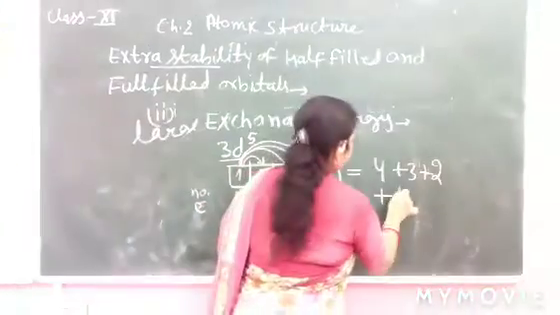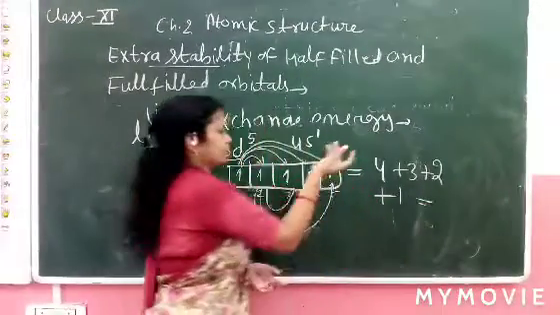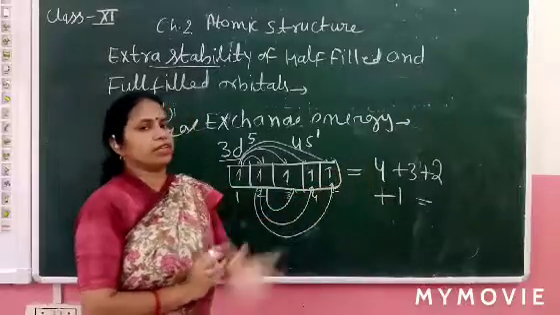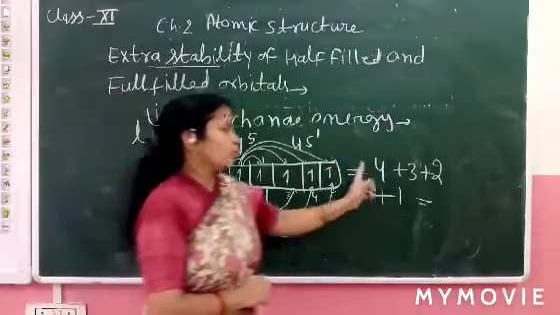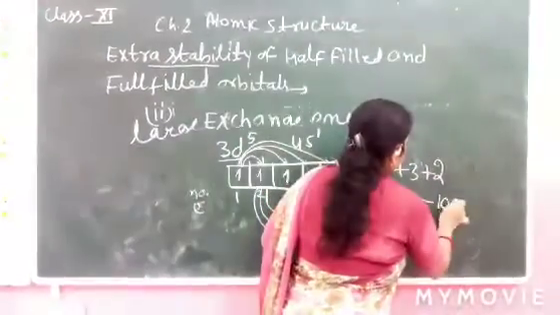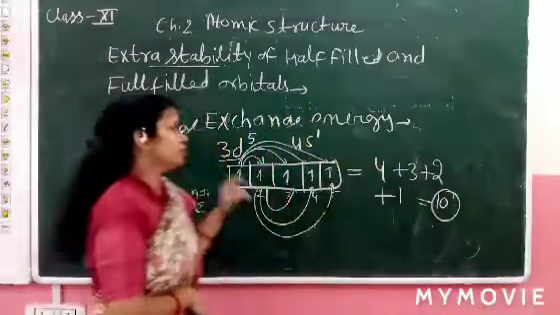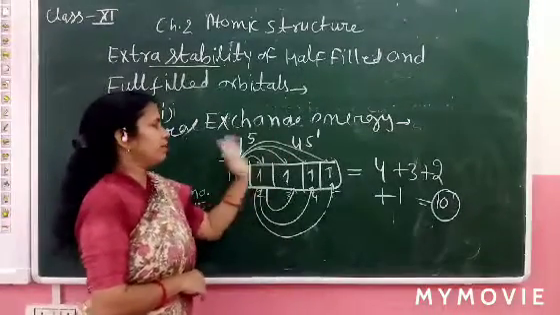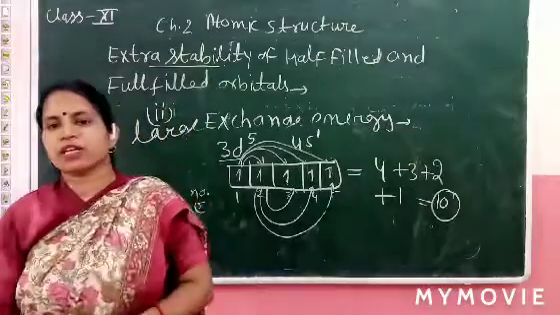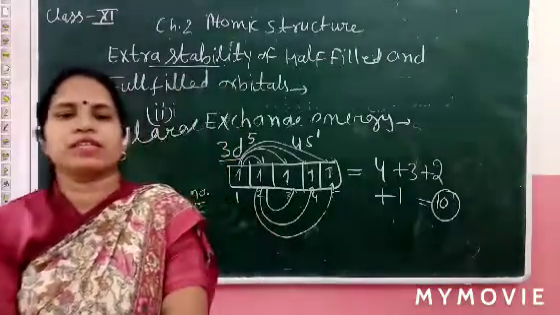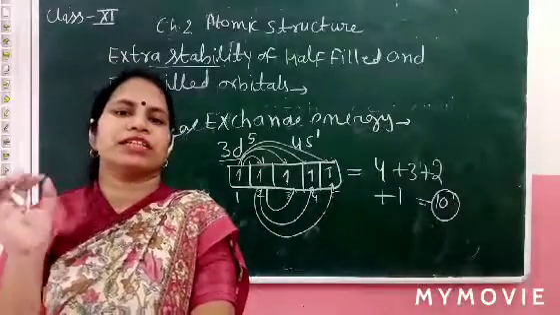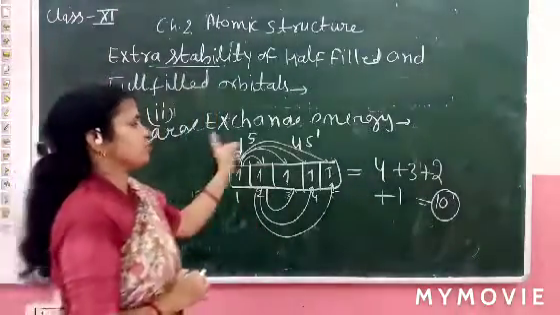Now how many ways are there in total? 4, 3, 2 plus 1. 4 plus 3 is 7, 8, 9, 10. So the exchange energy is very high. Which condition has high exchange energy? The d5 condition. So it is clear why the d5 orbital is stable, why the d10 orbital is stable, and also f7 and f14. Due to their symmetric arrangement of electrons, and the second point, large exchange energy.